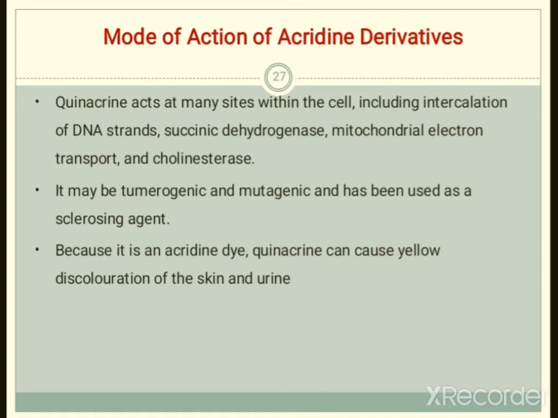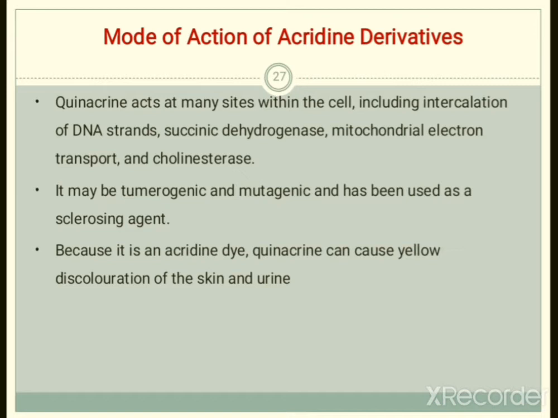They act as an intercalating agent, meaning intercalation of the DNA strand. They also inhibit the succinate dehydrogenase enzyme, the mitochondrial electron transport process, and the cholinesterase enzyme. It may be tumorigenic, meaning these kinds of drugs can cause cancer, and they are also mutagenic. And it has been used as a sclerosing agent.